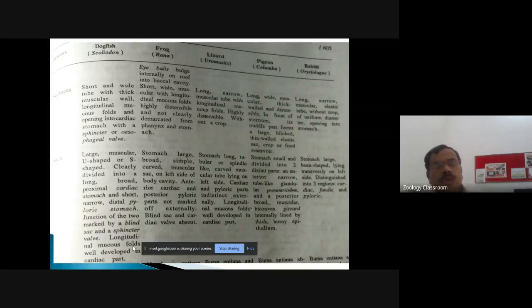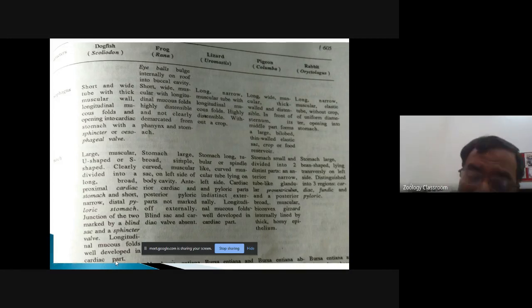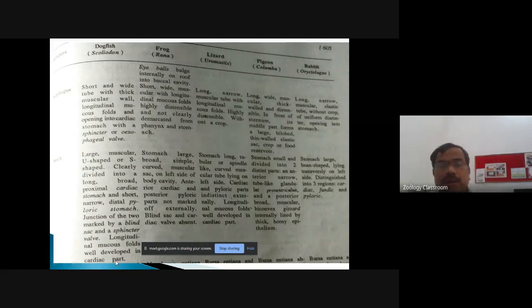And the longitudinal mucous folds are very well developed in the cardiac part of the stomach. So these are the longitudinal folds. In mammals, these longitudinal folds are called the rugae. Okay, so let us consider the stomach in the frog. In frog, the stomach is large, broad, simple and curved.